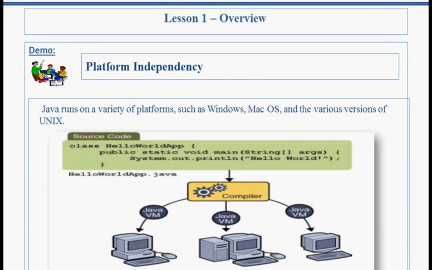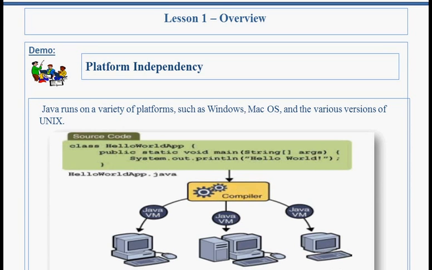Platform independence. Java runs on a variety of platforms such as Windows, macOS, and the various versions of Unix. A Java program is platform independent, and its slogan is write once, run anywhere. But Java software is platform dependent, because the JVM is platform dependent and is available for every operating system separately.